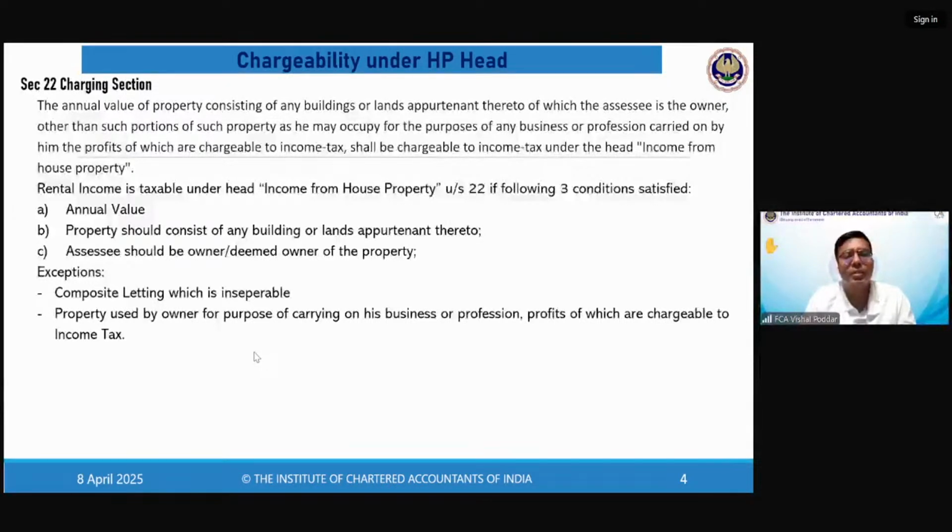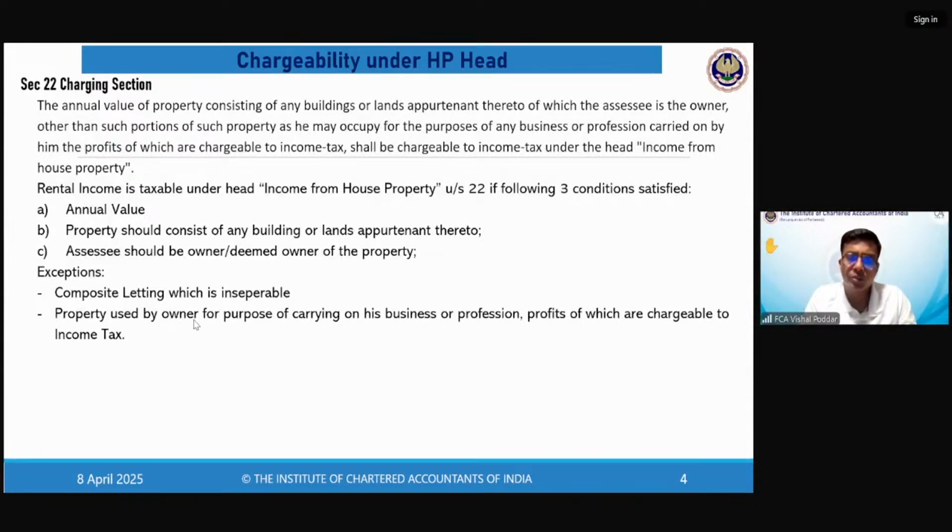Yes, Kevin, you're right. Inseparable can be an auditorium also. So all these examples, where you do not want that property without those assets and facilities, are inseparable. Fine. Now, what is the second exception? The second exception is interesting. What will not be covered under the head HP?